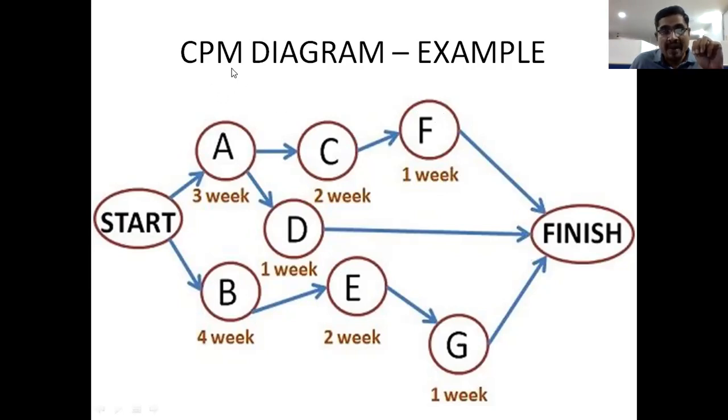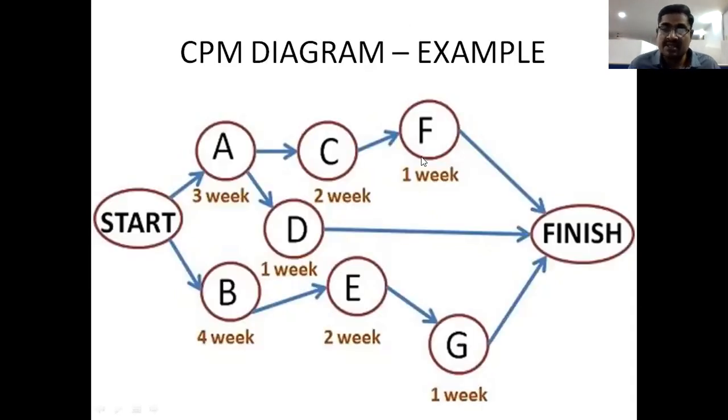But in the case of the PERT diagram, this activity time is based upon these three timings: optimistic time, normal time, and pessimistic time. And by using that particular formula, (P + 4 × M + O) / 6, we can get this particular time. So using these three timings to calculate the estimation of time for an activity is called PERT.